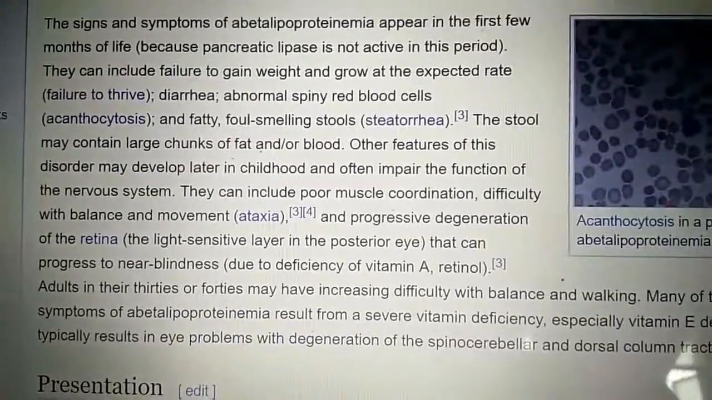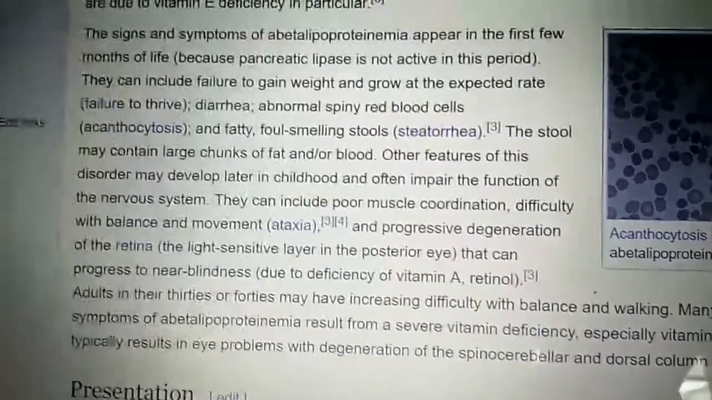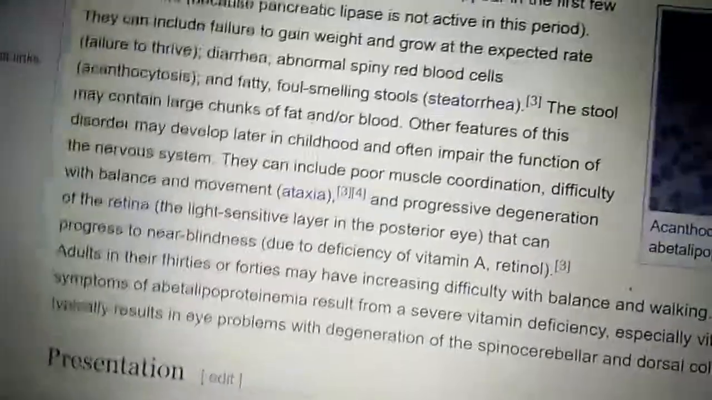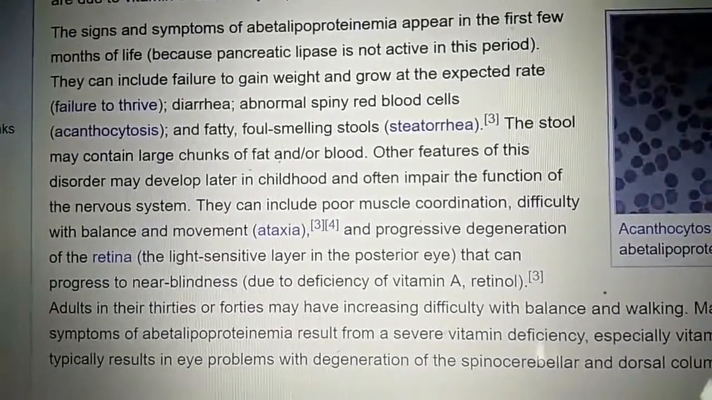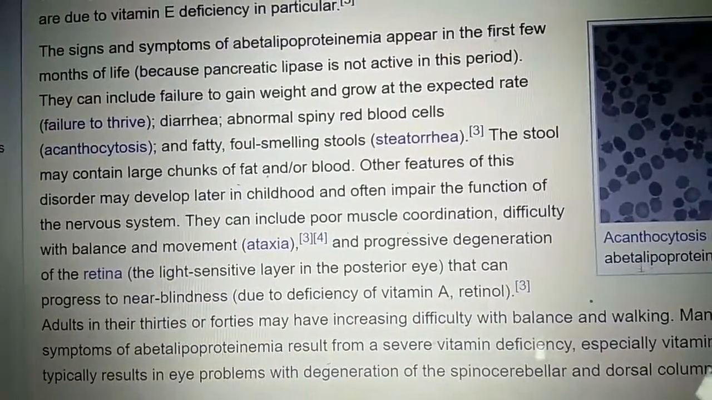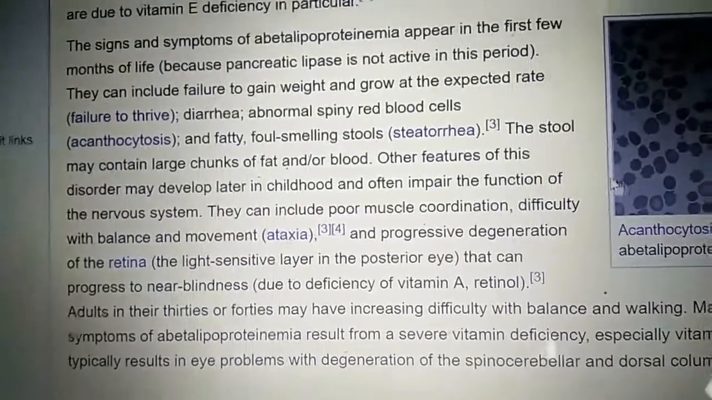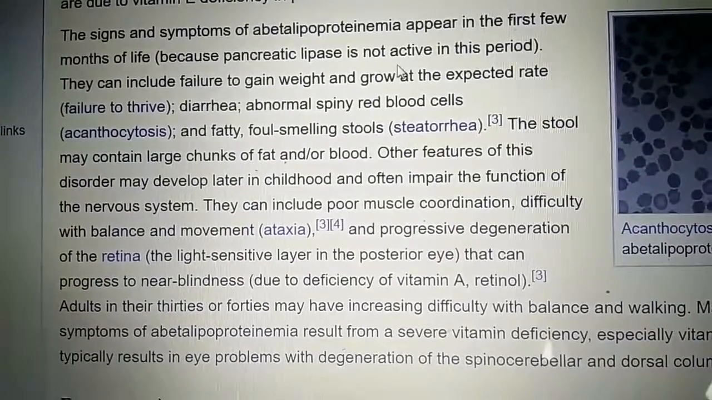The signs and symptoms of abetalipoproteinemia appear in the first few months of life because pancreatic lipase is not active in this period. Again, I am repeating this sentence. The features of abetalipoproteinemia appear in the first few months of life. Why? Because pancreatic lipase is not active in this period.